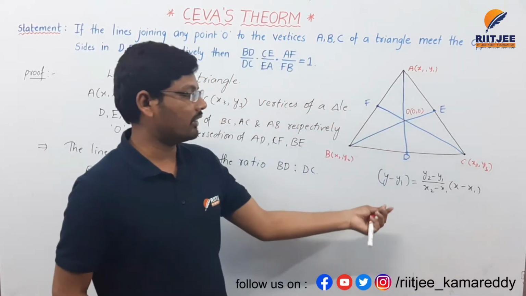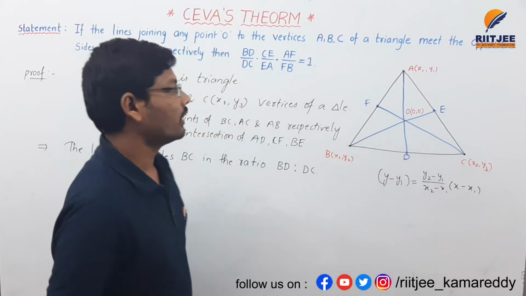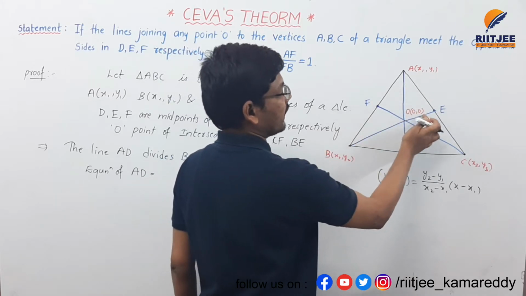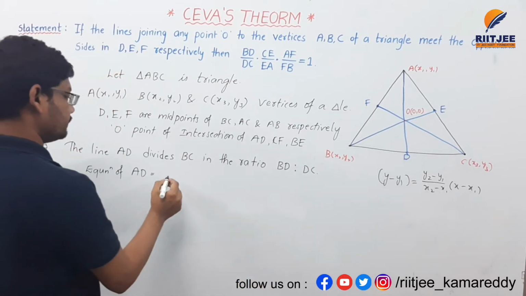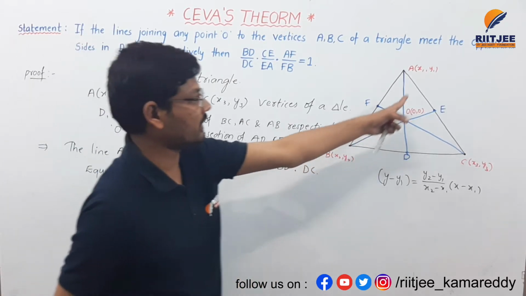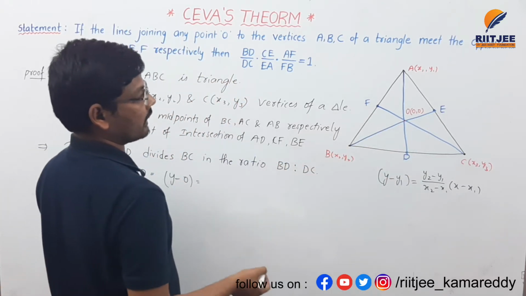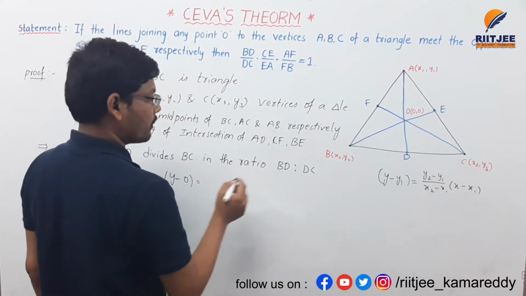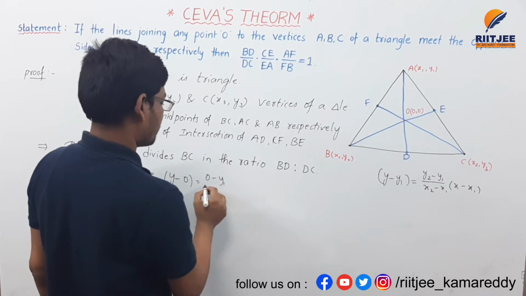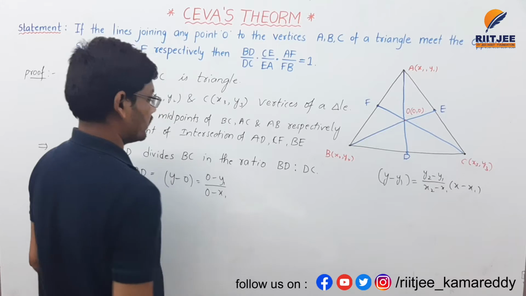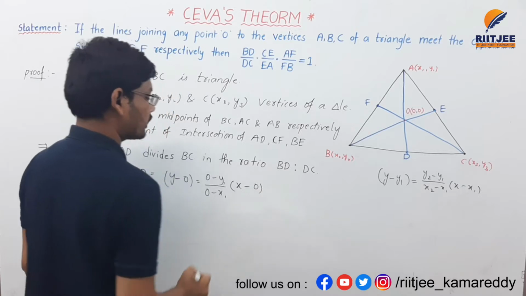This is the equation of a straight line when two points are given, where this is x1 y1 and this is x2 y2. So y minus 0 equals 0 minus y1 by 0 minus x1, into x minus 0.